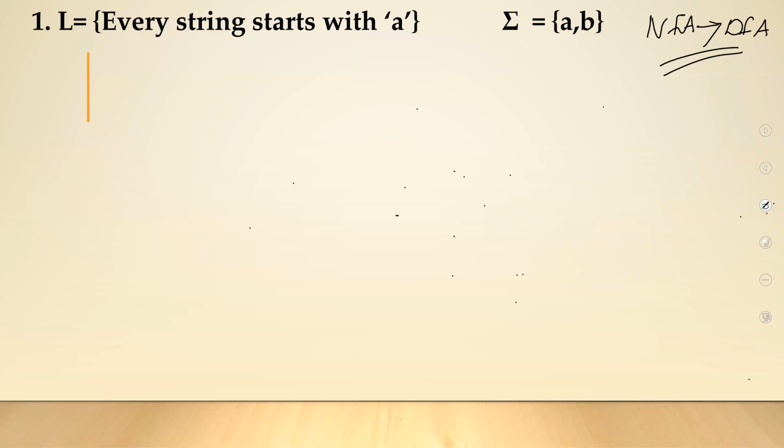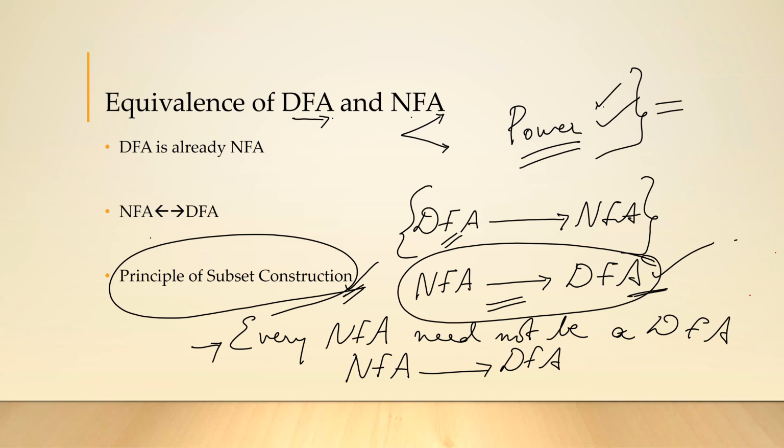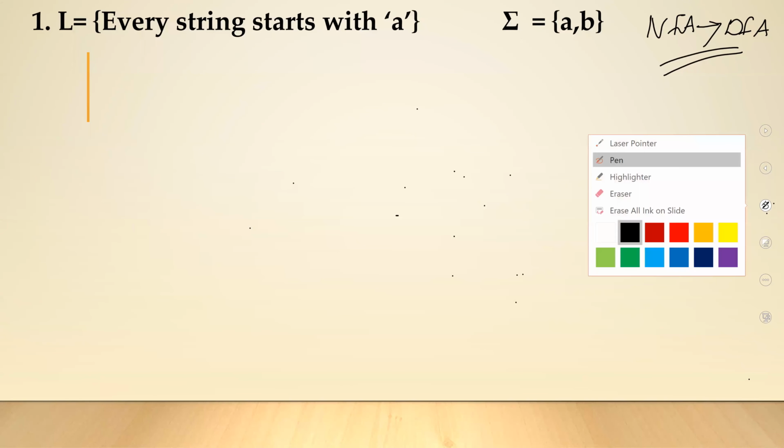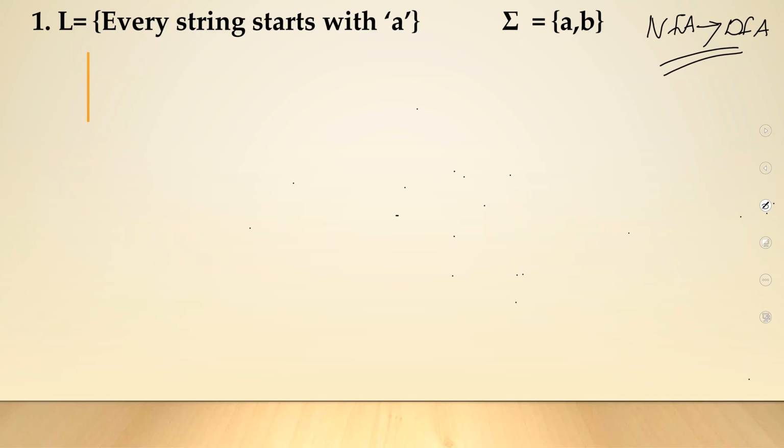So we have a language. Every string starts with a, which means you can have strings like a, aa, ab, abb. The length can be anything. It is an infinite length string. And you have to construct an NFA and then convert it into a DFA. So the first thing you do is construct an NFA, a non-deterministic finite automata.